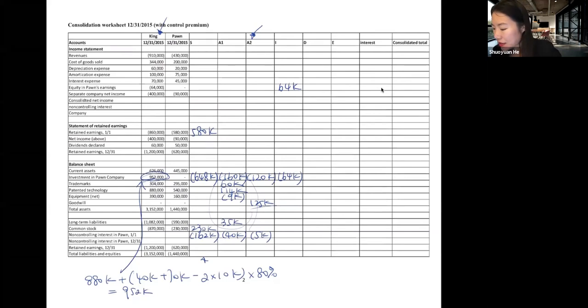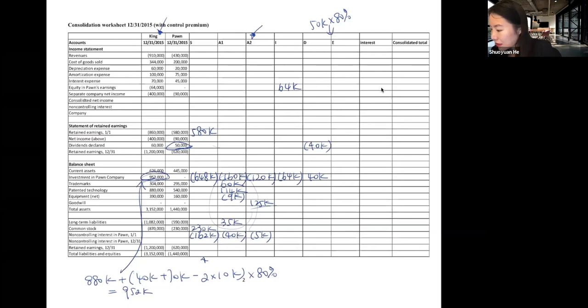Consolidation entry D, we use it to eliminate intra-entity dividend. So because of the presence of non-controlling interest, 50,000 is the total dividend. Parent gets 80% of that. So that will give us 40,000, that is the intra-entity dividend payment.